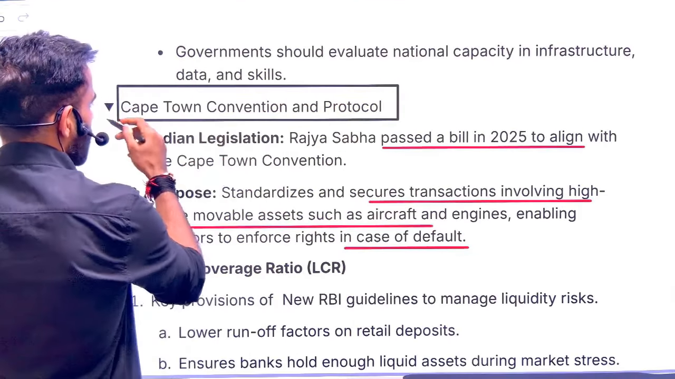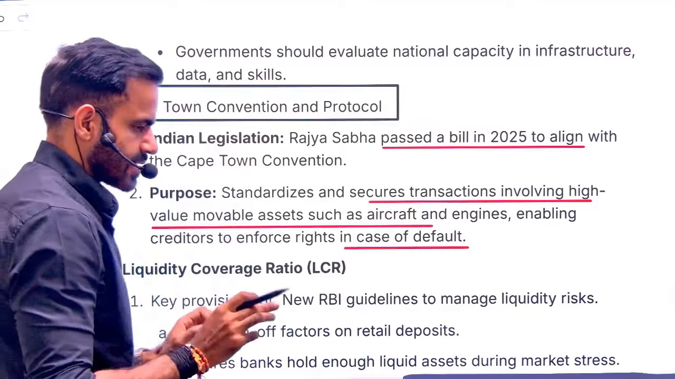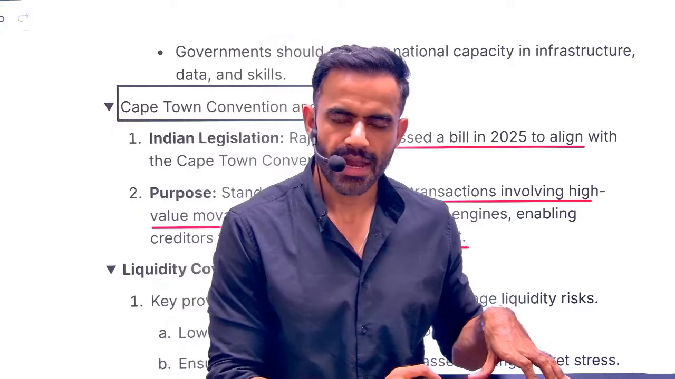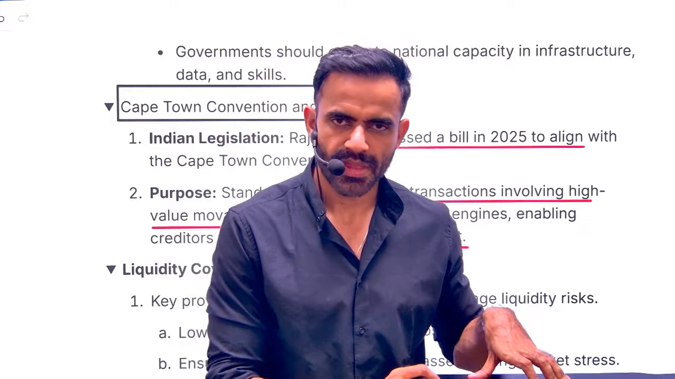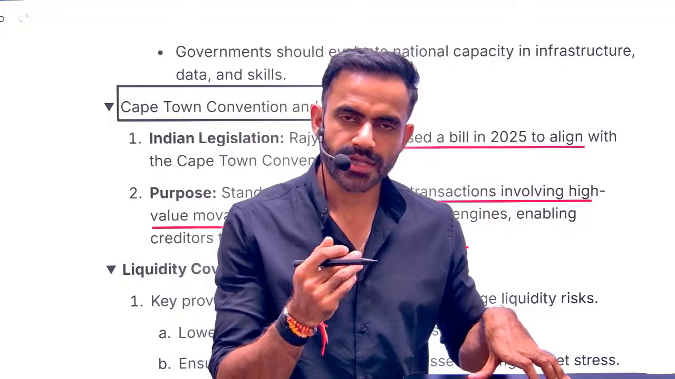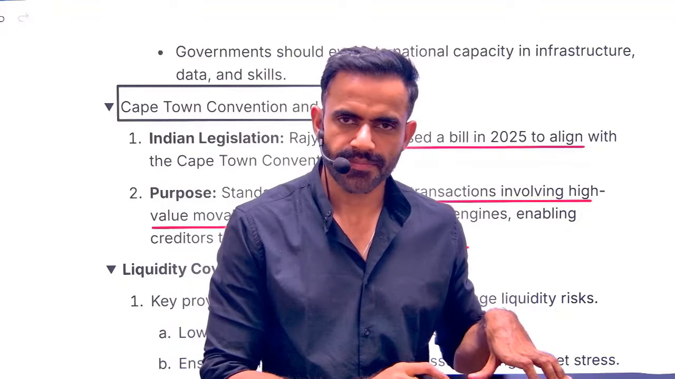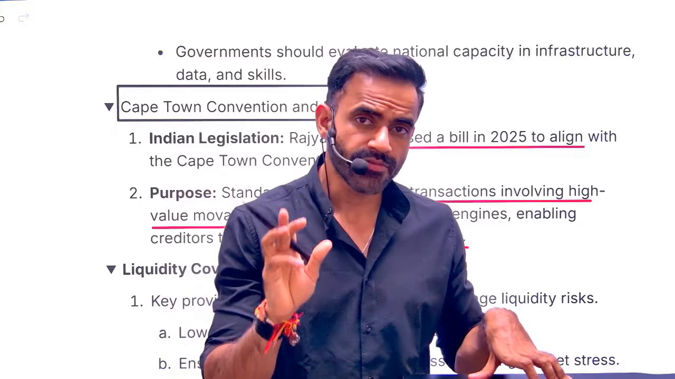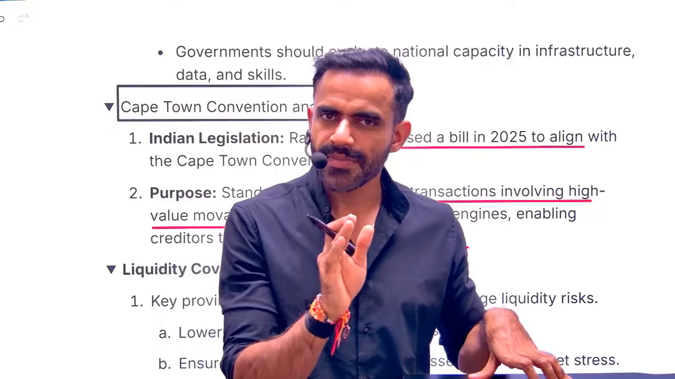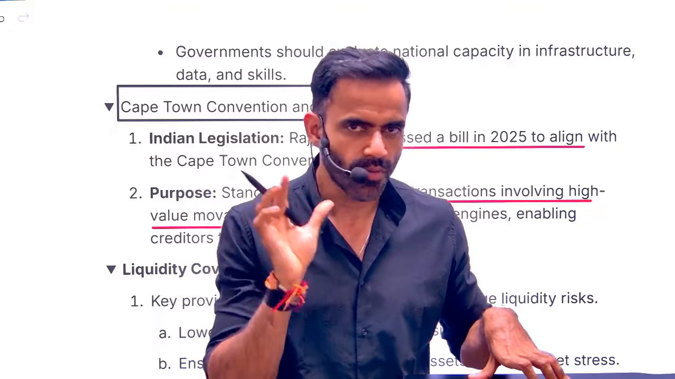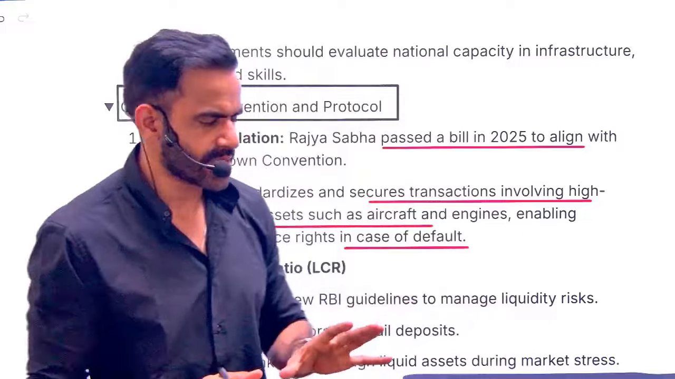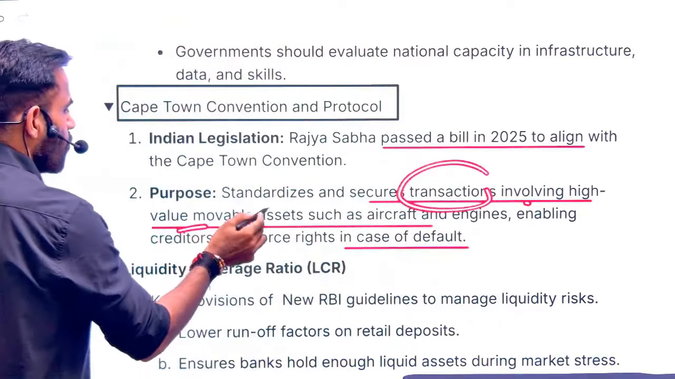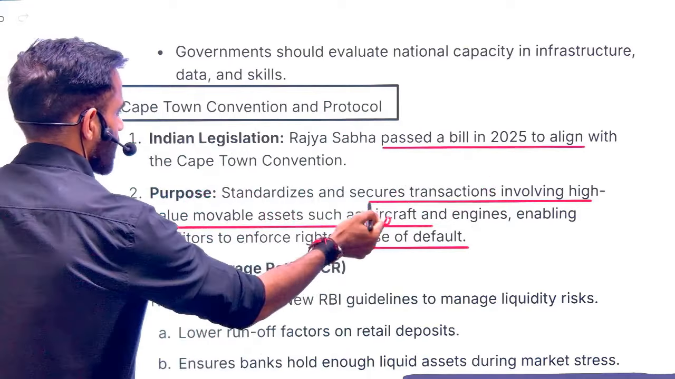Next is related to the Cape Town Convention and Protocol. In a very simple sense, understand: let's say there is an aviation company that has taken a loan and now is not able to pay. The question is, can the lender who has given money to the aviation company take their aircraft? For that there is a convention, the Cape Town Convention. Just remember, it is related to high value objects. Nothing else needs to be done in this case.